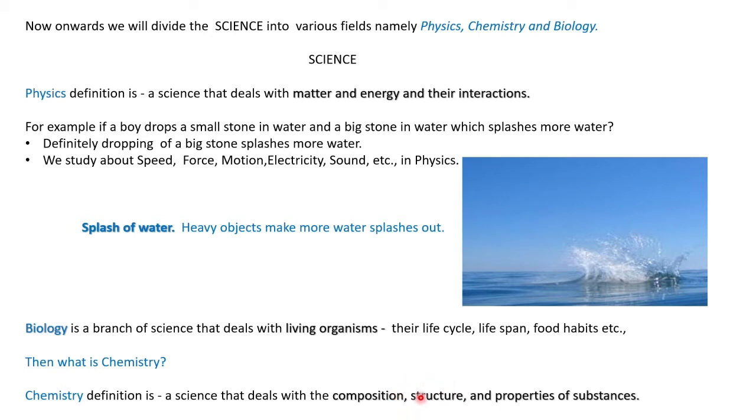When the structure and composition vary, definitely the properties will vary. As we come from different families, we have different qualities in our behavior, isn't it? In the same way, composition and structure give the properties of a substance. So what is chemistry? Chemistry deals with the composition, structure and properties of substances.